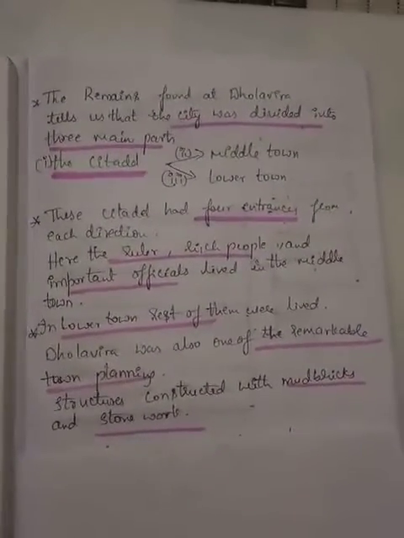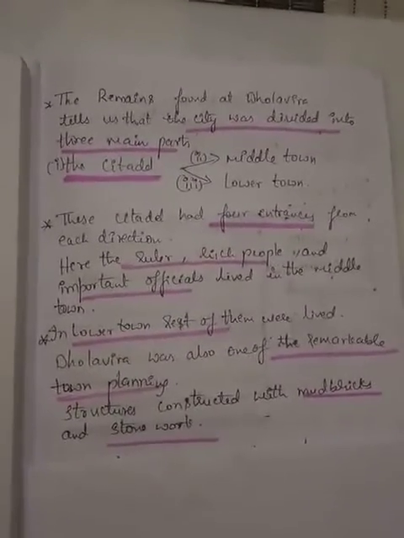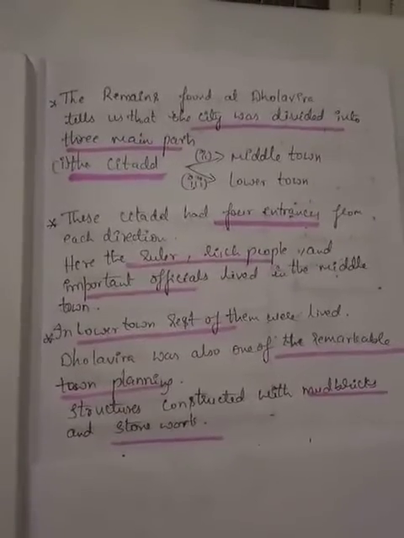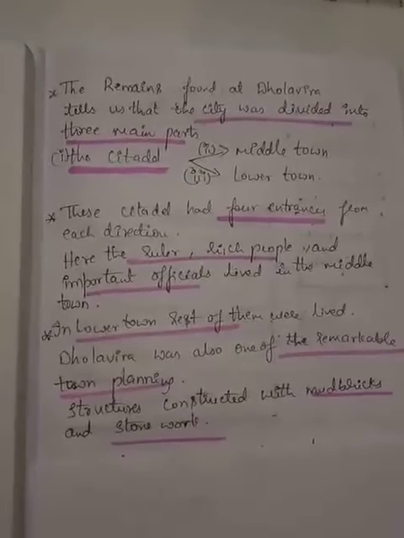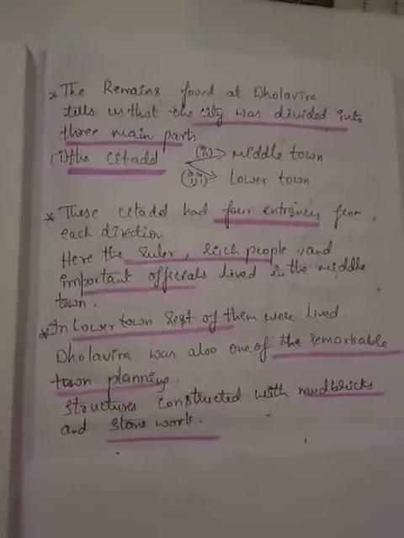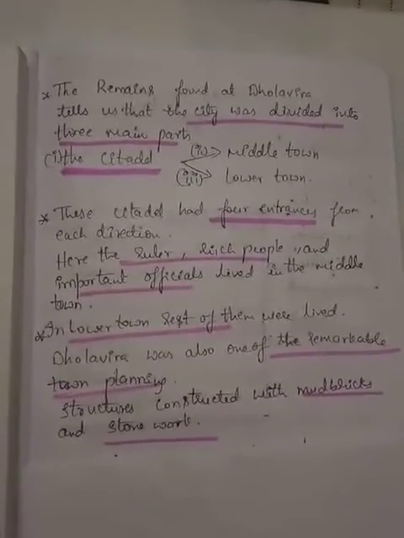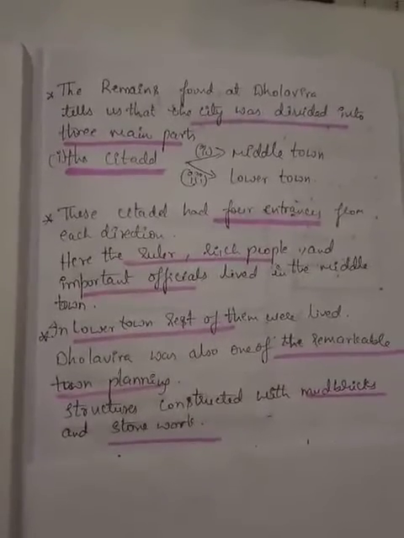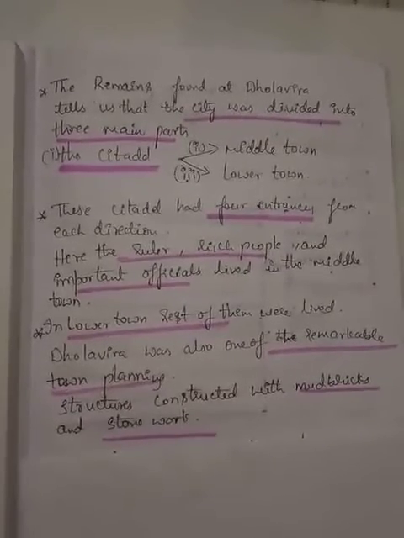The remains found at Dholavira. Here the remains are nothing but the evidences or sources, the things which they have found at Dholavira. They reveal that the city was divided into three main parts: the citadel, the middle town, and the lower town. In the citadel, there were four entrances. In every direction there was an entrance to enter the city, that urban center.